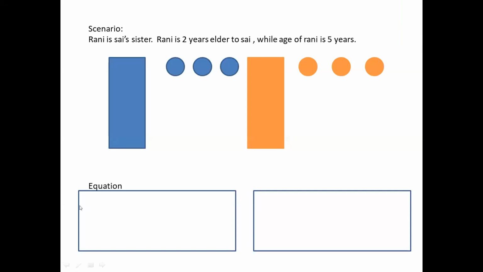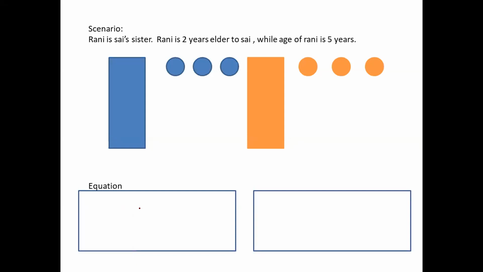There's something like a story, and I've taken one line of the story here where one algebraic equation is going to be shared with you. Rani is Sai's sister, and Rani is 2 years elder to Sai, while the age of Rani is 5 years. This is the question. Now you will have to find Sai's age.